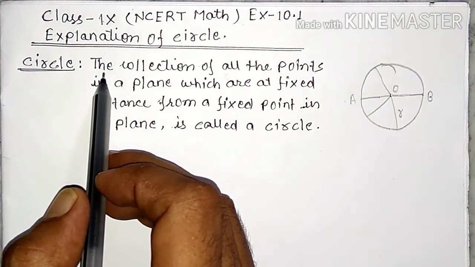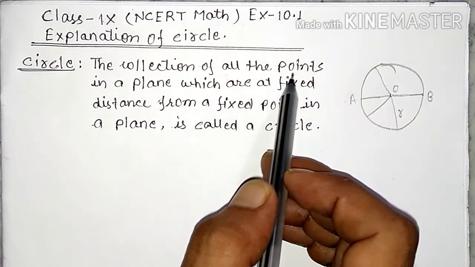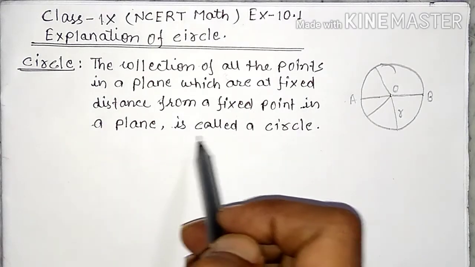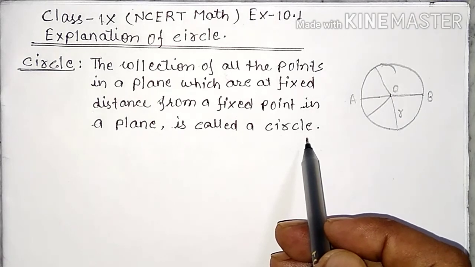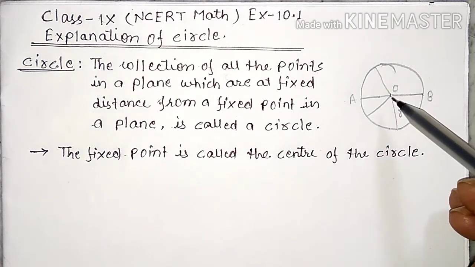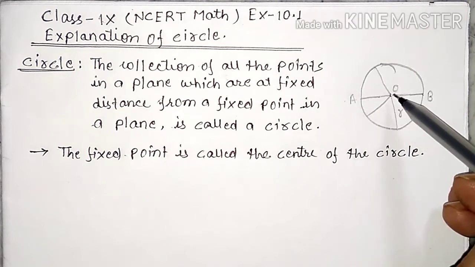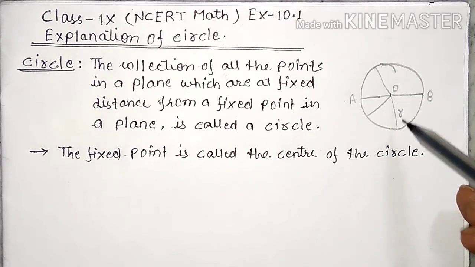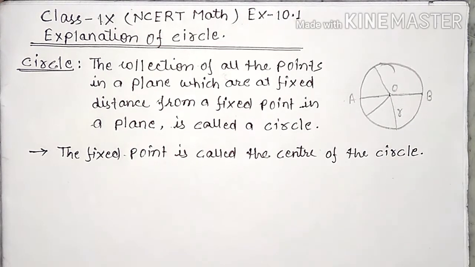The definition: the collection of all the points in a plane which are at a fixed distance from a fixed point in a plane is called a circle. The fixed point is called the center of the circle, and the fixed distance is called the radius of the circle. In the figure, O is the center of the circle and the lengths OA, OB are the radius of the circle. It is indicated by r.